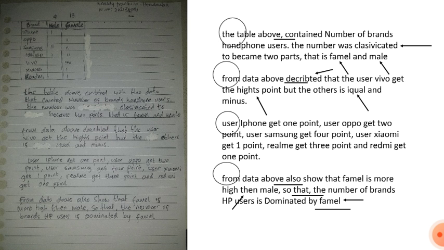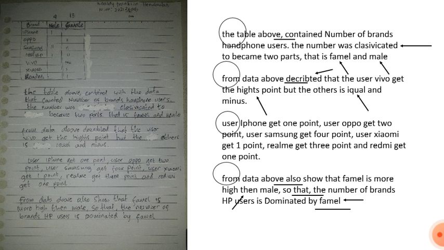For example, it should be F-E-M-A-L-E, not F-A-M-E-L. And also descripted, it shouldn't be descripted, but it should be described. And also heights, it shouldn't be heights but highest.